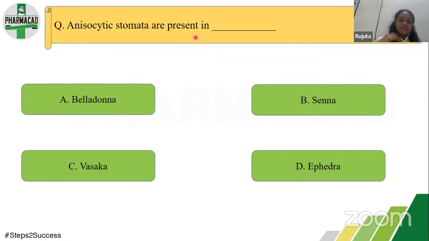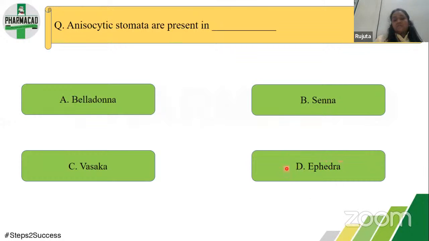Anisocytic stomata are present in what? Now in this, see the options. There are one or two leaves. Even belladonna is a kind of leaf. And stem: here ephedra is a stem, but ephedra also contains sunken stomata that are seen in its epidermis.